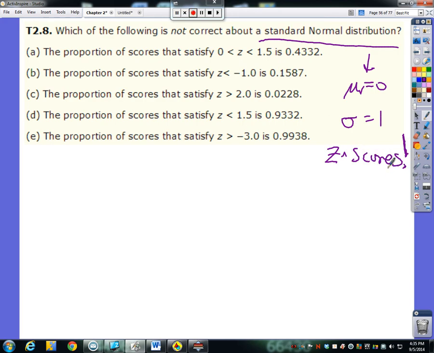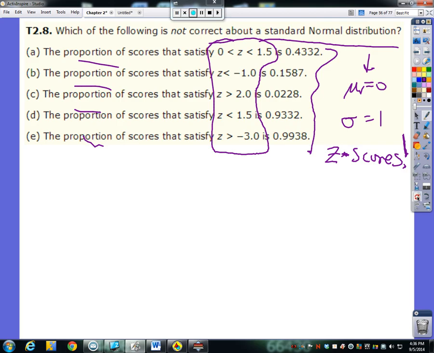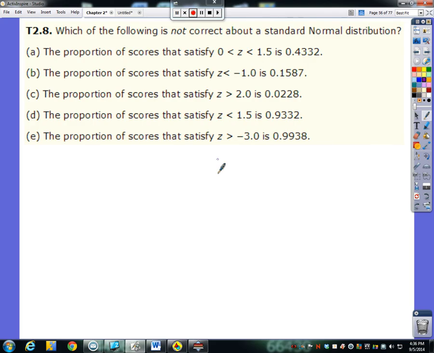Okay, but they give us all these different bounds. Oh, left off my 1.5 there. There we go. And they're giving us all these areas. So they're telling us the proportion that are in between or less than or greater than these z-scores are these certain numbers. So really all we got to do is we can just use our calculator to see which one works out here. So for the first one, let's just check it out.